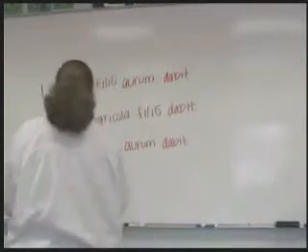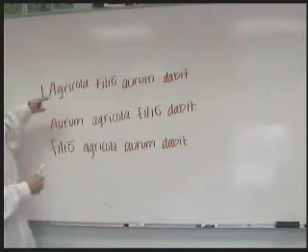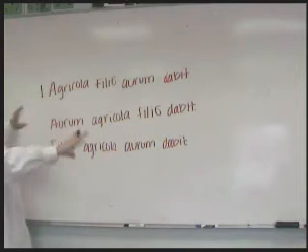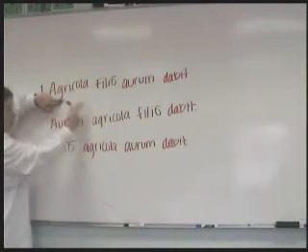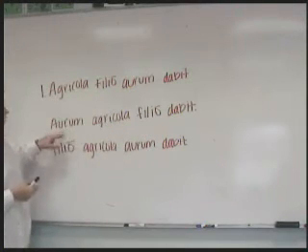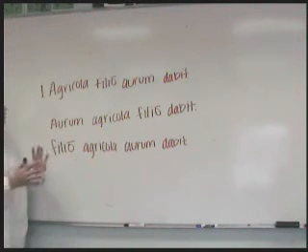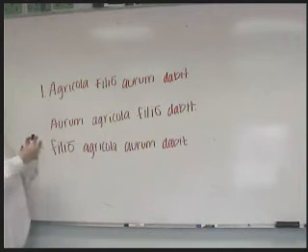Look at the words. Are they exactly the same in each sentence? Is there any difference in the cases between the words? We have agricola, agricola, agricola, filio, filio, filio, aurum, aurum, aurum, and dat, dat, dat. So it seems like the words are all exactly the same. But are these sentences exactly the same?